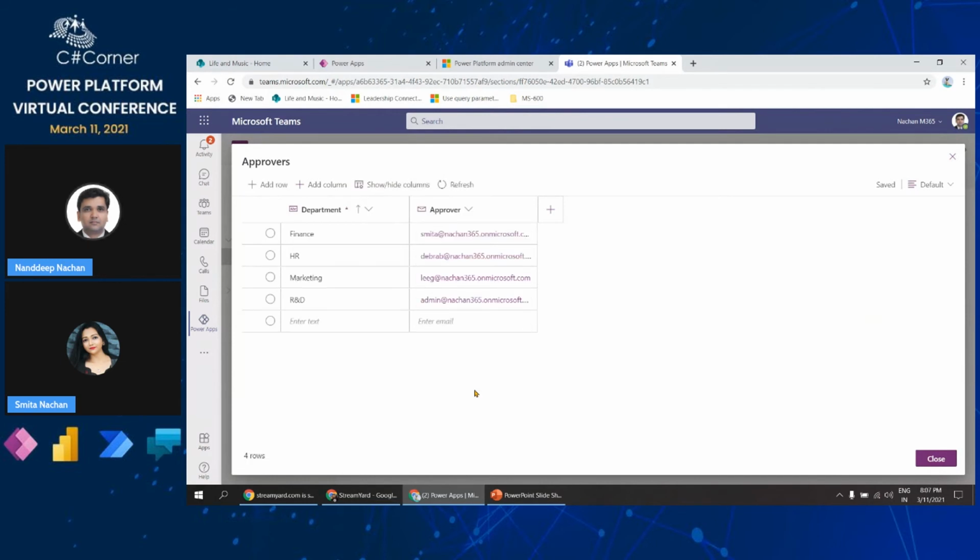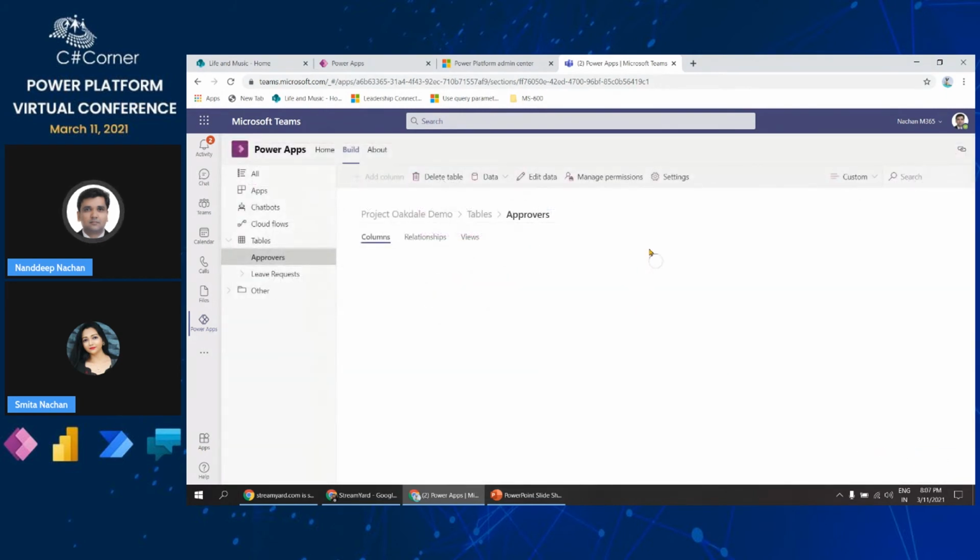So we have departments including R&D, marketing, HR, and finance, and these are the list of approvals. So in the previous demo, or at least in the previous screen, when I created the leave request, it was for R&D department. That means it will go for the approval of this admin user. Based on the department that you choose, it will go to the approval of that particular department admin. Okay, so this is the table structure that we have.